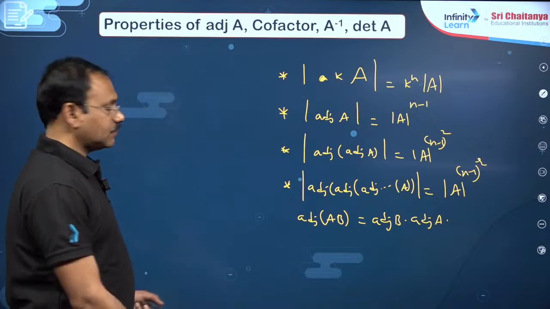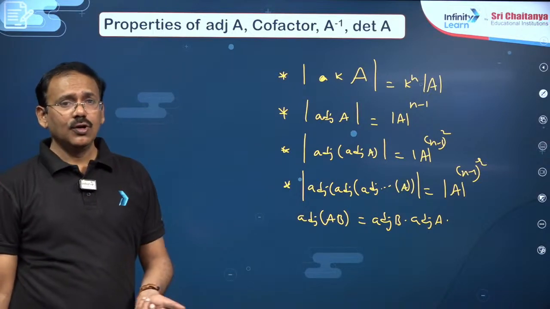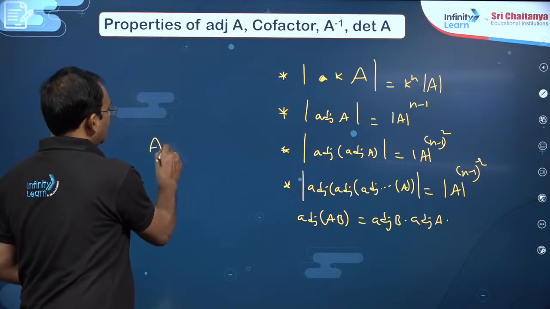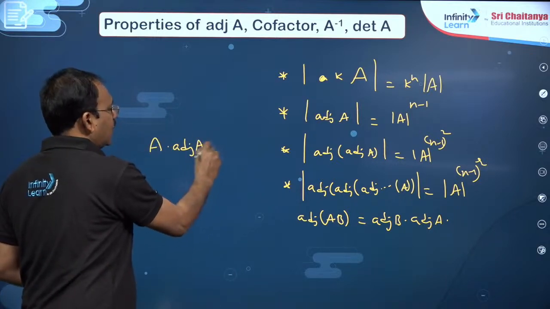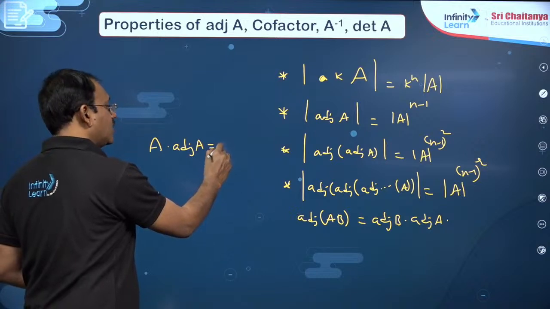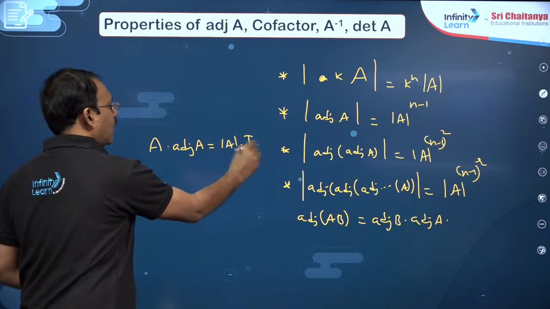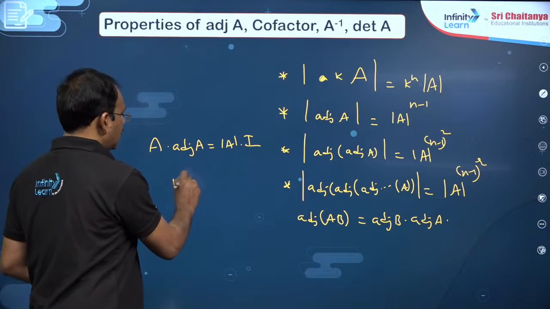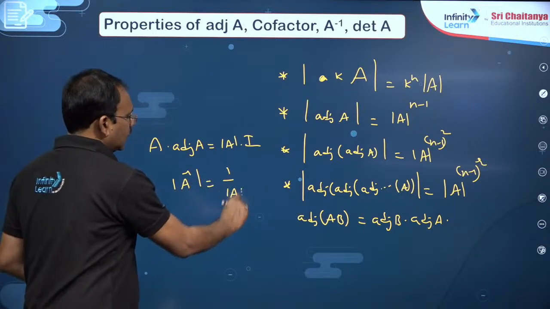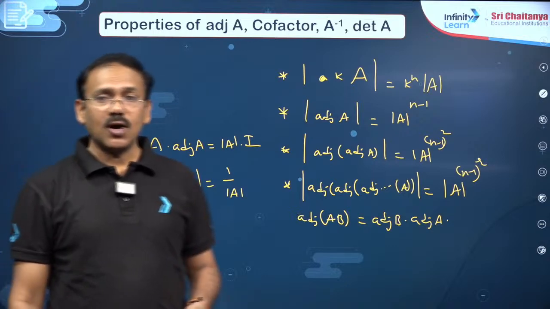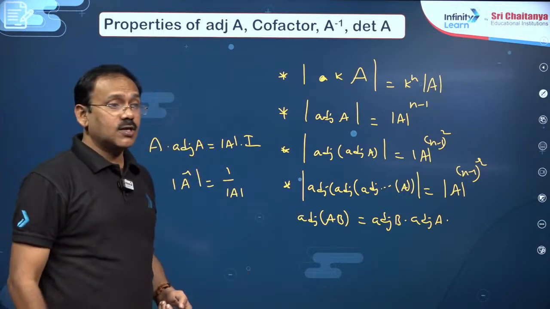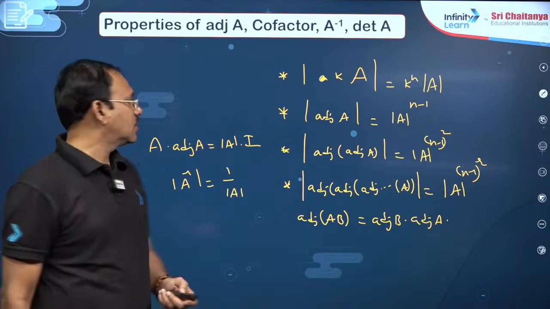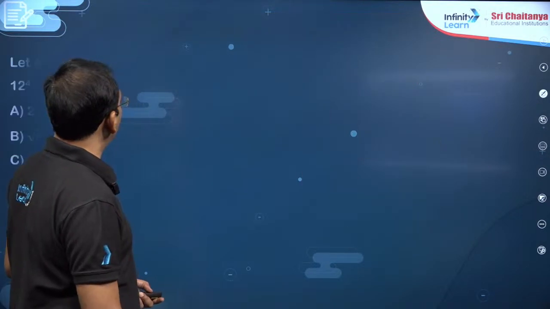And moreover, det AB you can write det A into det B. And another important result is A into adjoint A is equal to adjoint A into A is det A into I, from which we get most of the properties, dear students. And det of A inverse is nothing but 1 by det A. These properties will definitely help us to answer the questions from which we got a good number of questions. Around 40 questions are there based on this concept, dear students. Now let us see those questions, few of those questions.